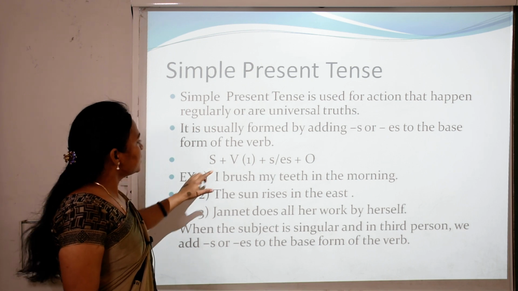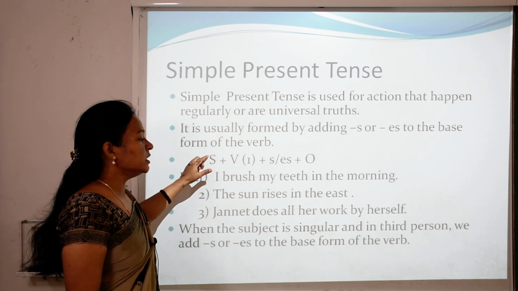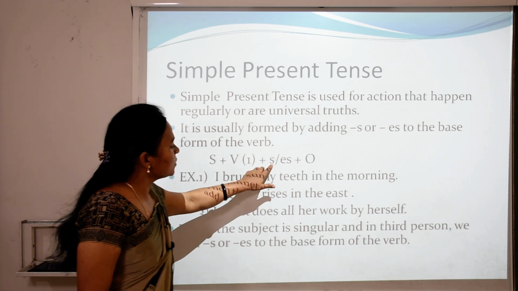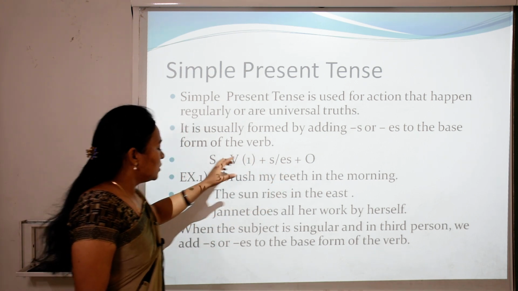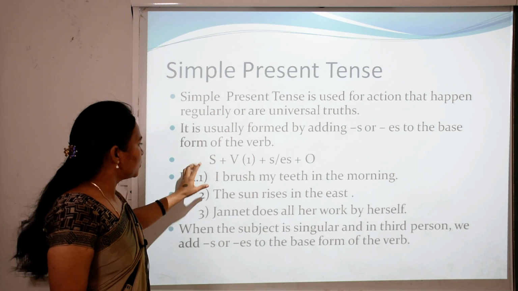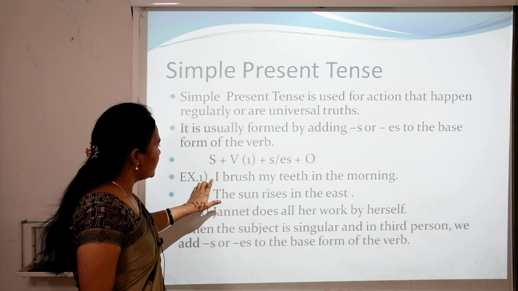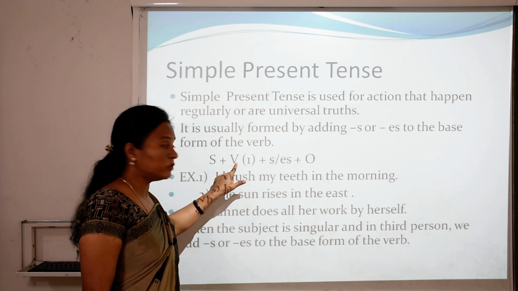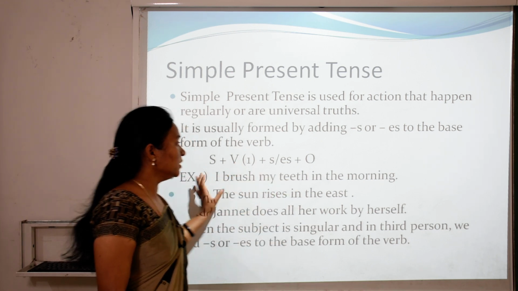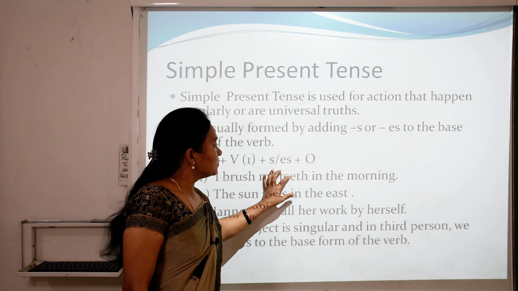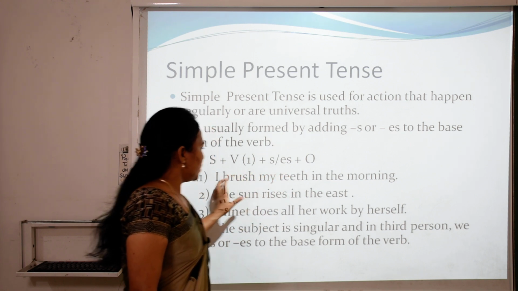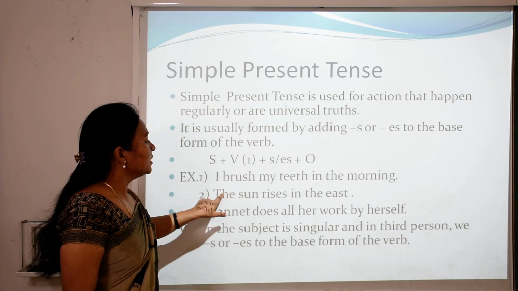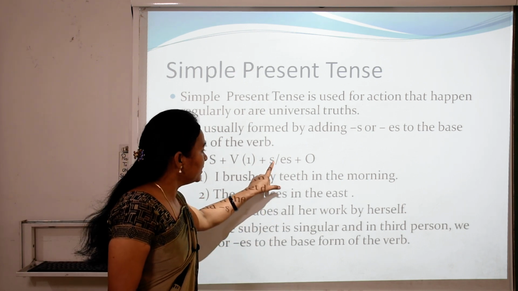When the subject is singular and in third person, we add s or es to the base form of the verb. What is I? I is the subject. We use brush. What is brush? First form of the verb, and then my teeth in the morning. The remaining part of the sentence is the object. The sun, what is sun? Subject here, singular subject, then rise is the first form, then add s.